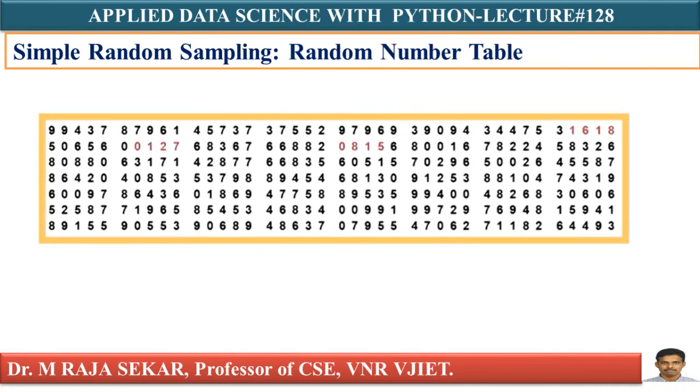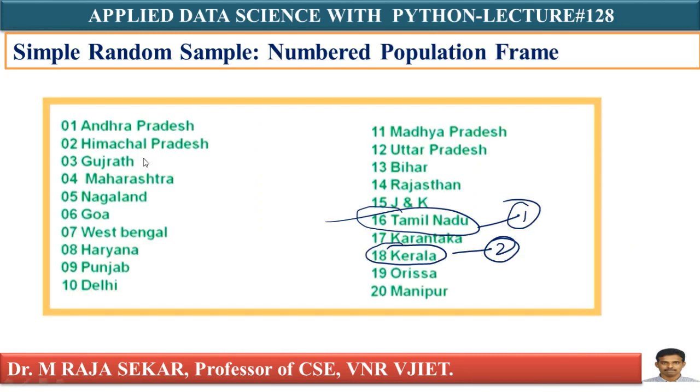After 18, if I continue this process, there may be 01, 27, and there is a state with 01. What is my 01 number state? 01 number state is Andhra Pradesh. This is selected as the third state.